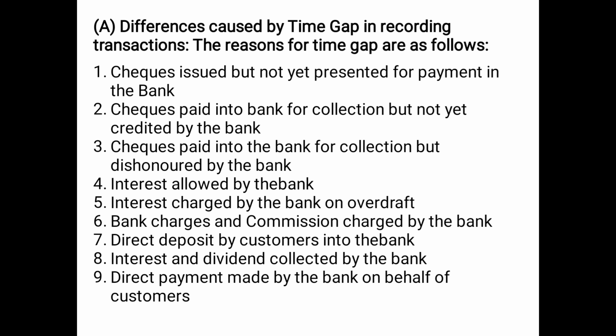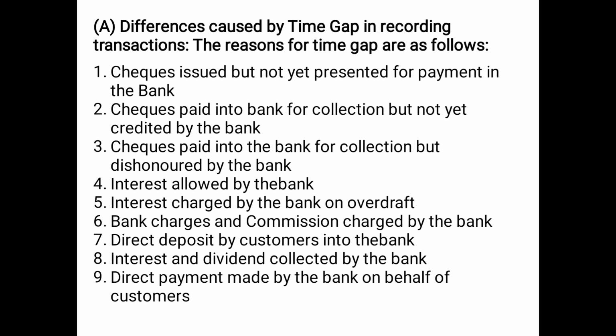Then point number 8, interest and dividend collected by the bank. Just like investment, it may be happening that we have invested in shares or debentures or anything on which we will be getting a return. If I have linked the bank account, it will be deposited in my bank account. It will be received or collected by the bank and added in my bank account, and obviously we are not aware of the exact date. It will be received as soon as the company pays. So after going through the passbook, we found this out. So again it will be a cause of differences in the cash book and the passbook balance.